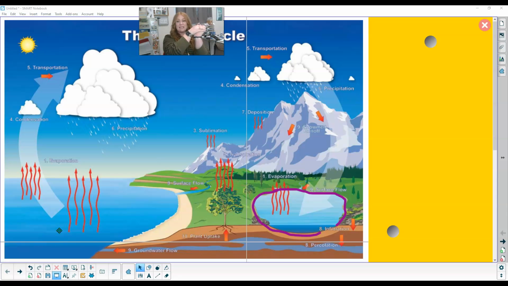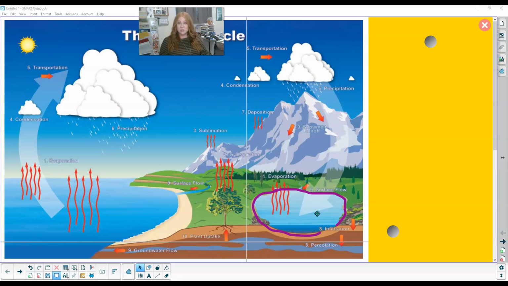When it becomes dense enough, gravity can pull it back down as precipitation, right? So it can precipitate back anywhere on Earth. It can precipitate back into that ocean, onto the surface, onto the mountains, into a lake, anywhere back onto Earth. Precipitation: rain, snow, sleet, hail, depending on that temperature. Okay, so we're back down onto the surface of the Earth.